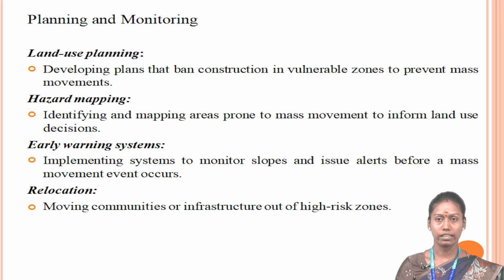Then planning and monitoring. Land use planning means developing plans that ban construction in vulnerable zones to prevent mass movement. Then hazard mapping, identifying and mapping the areas prone to mass movement to inform land use decisions. Then early warning system, implementing systems to monitor slopes and issue alerts before a mass movement event occurs. Then relocation, moving communities or infrastructure out of high risk zones. Then public awareness, which is also a preventive measure of mass movement.